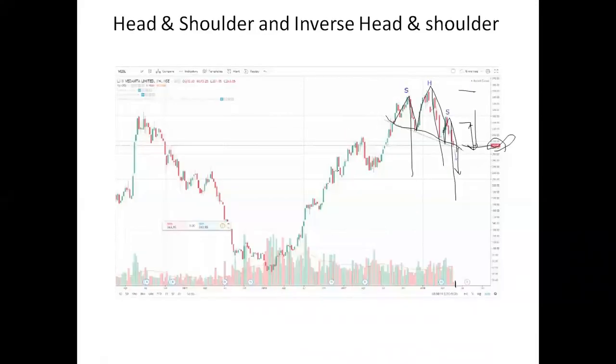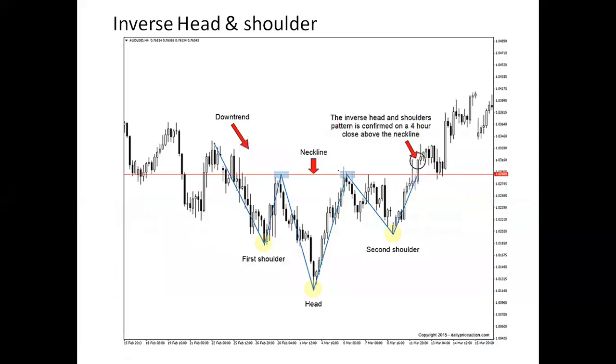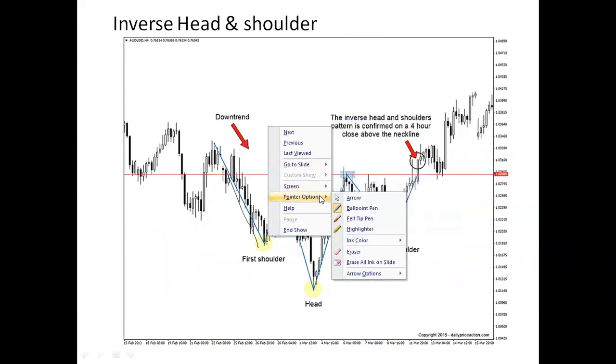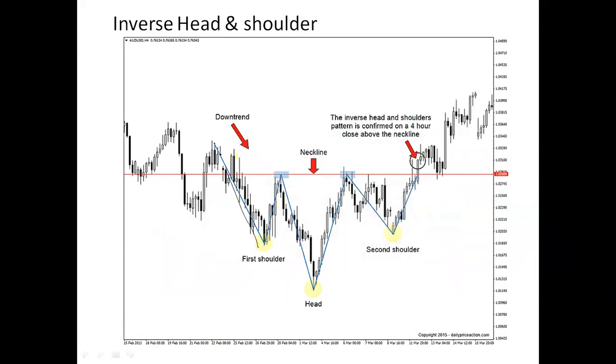Now there's the inverse head and shoulder pattern. Same thing, it's an inverse. It's making a bottom, and then it's touching the top, then it's making a lower bottom, and then it's again touching the previous top, and then it's making a bottom near the same as the first shoulder, and then it's touching the top. So all tops you have to join by a line, that will become your neckline.